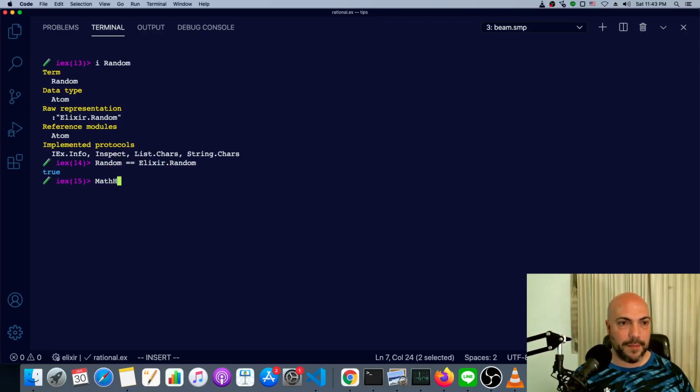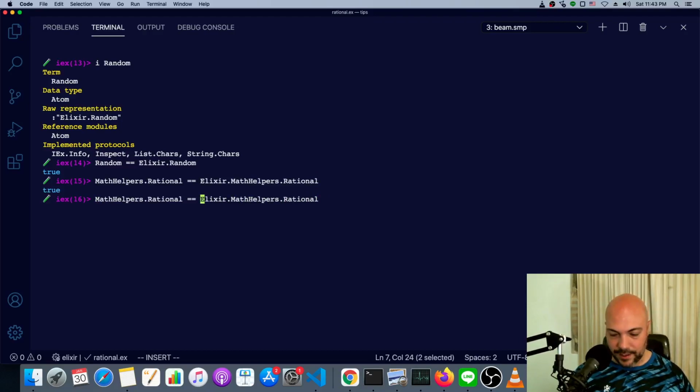And similarly, my MathHelpers.Rational is the same thing as Elixir.MathHelpers.Rational. And in fact, that is the same thing as the quoted string as an atom. So not every atom is a module, but every module is an atom. In fact, when you call a function dynamically, you just use that atom name of the module and the function as well, and a list of the arguments. It's called the MFA, the module function arguments syntax.